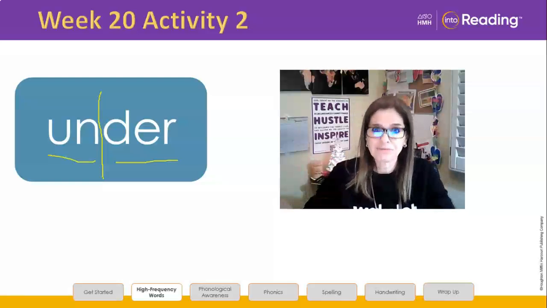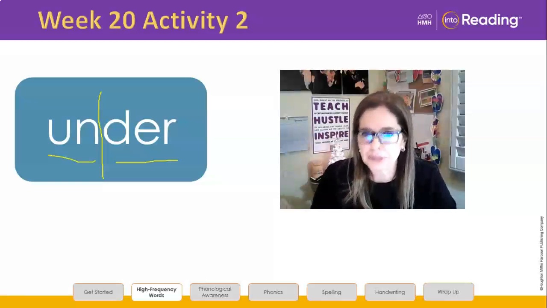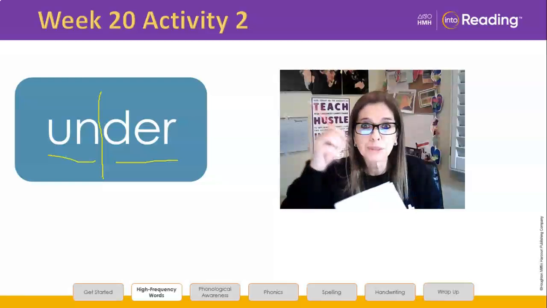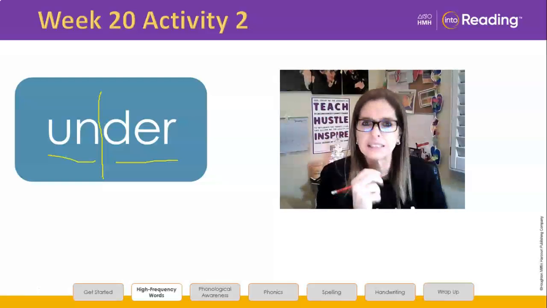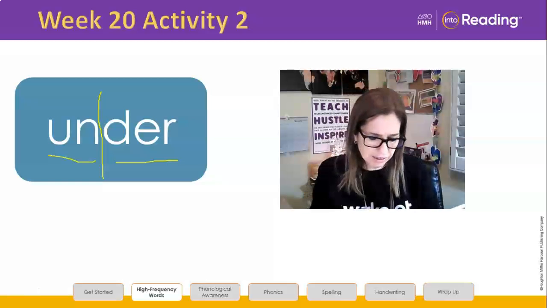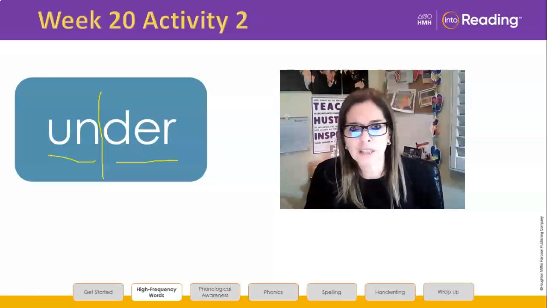Got it? Pick up your writing tool and blend to write the sounds you hear in each syllable. Let's do it together. Go. Your pencil's moving as you're saying the sound. Under. Notice I didn't stop all the way in the middle of under. I just said under. So in my mind, I know that word is under.